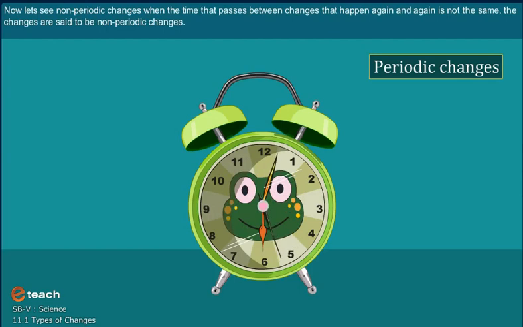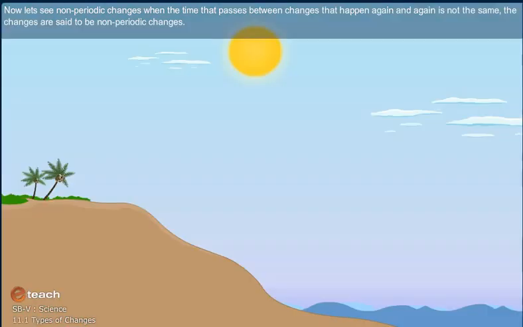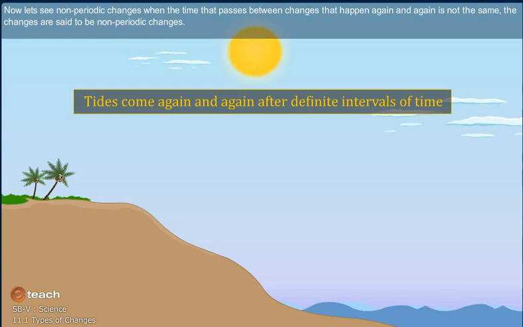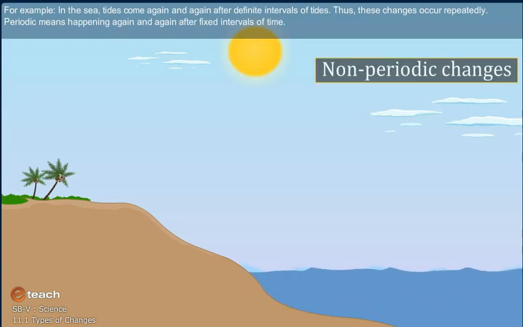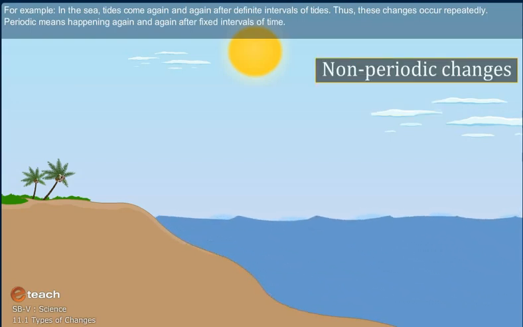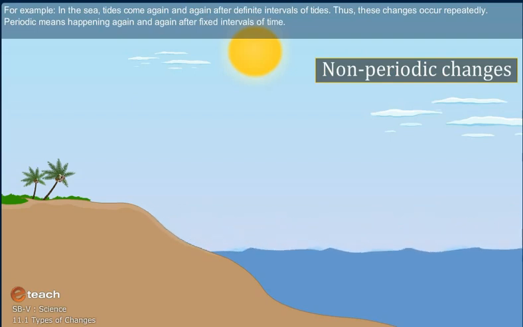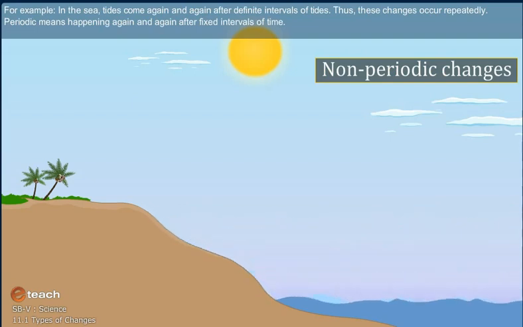Now, let us see non-periodic changes. When the time that passes between changes that happen again and again is not the same, the changes are said to be non-periodic changes. For example, in the sea, tides come again and again after definite intervals of time. Thus, these changes occur repeatedly.